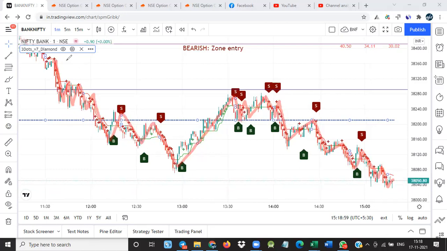See here, whenever the call writers are active, that time this will form lower lows. Lower lows.